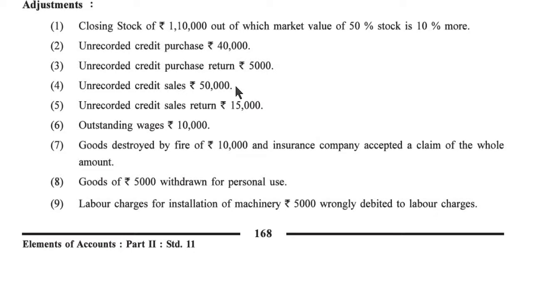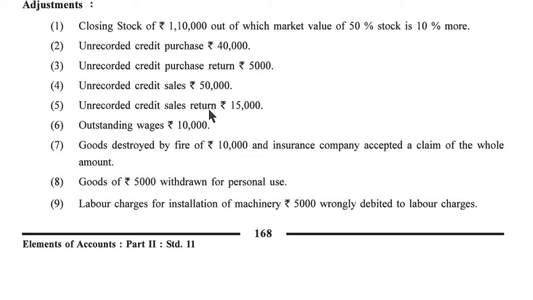When there is unrecorded credit sale, then on the trading account credit side, one entry we have to write: add in sales. And the second entry, add in creditor, because credit sales is there. Sorry, when there is a credit purchase, then creditors arise. And when there is a credit sale, then debtor arises, and so we have to add in debtor.